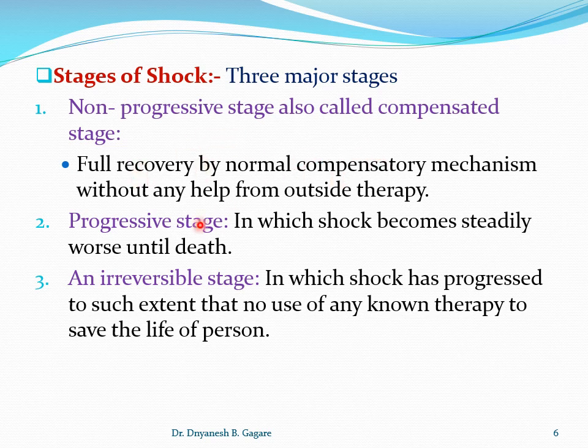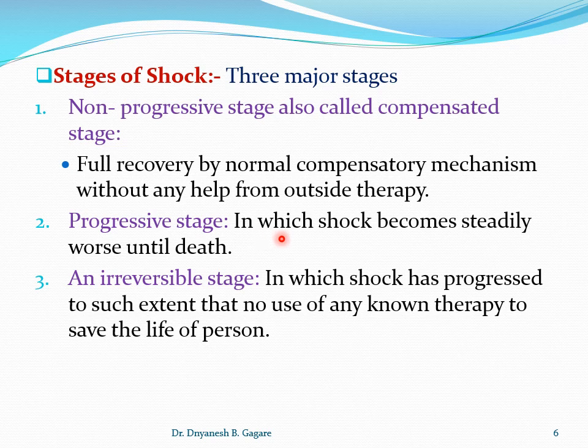But just imagine that when there is a loss of blood of about 20%, then the shock condition enters into the second stage, called the progressive stage, in which shock becomes steadily worse until death. In the progressive stage, if external help, that is medical treatment, is not given, then it can enter into a positive feedback mechanism.